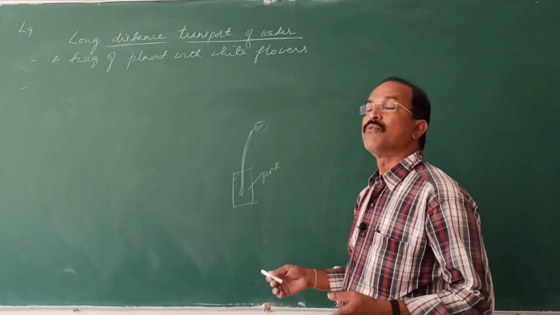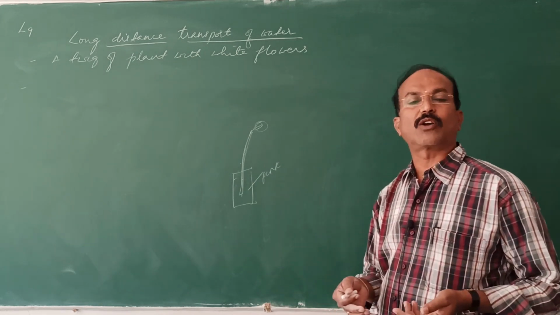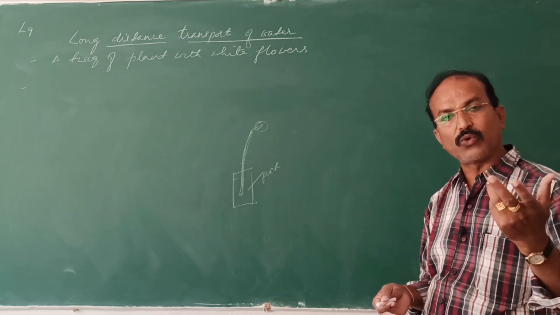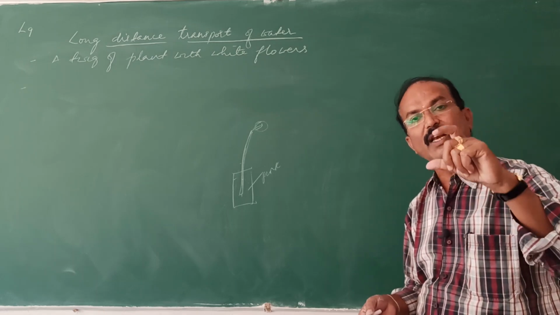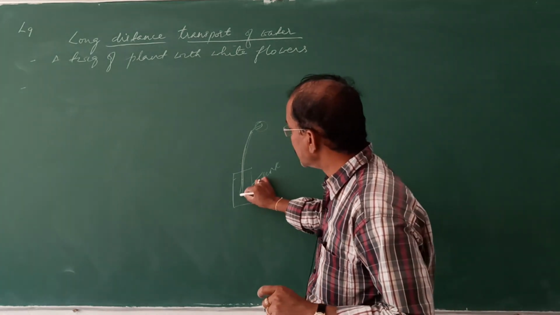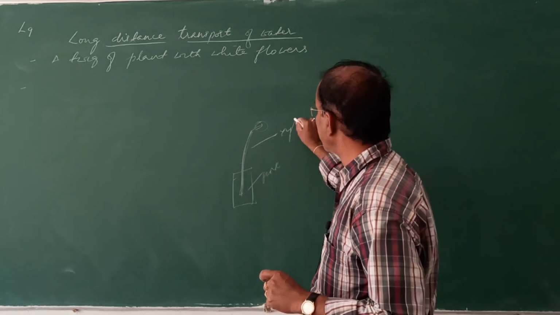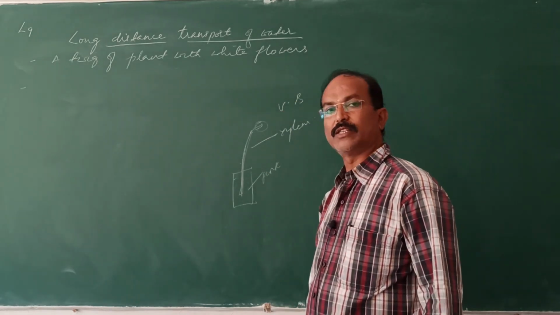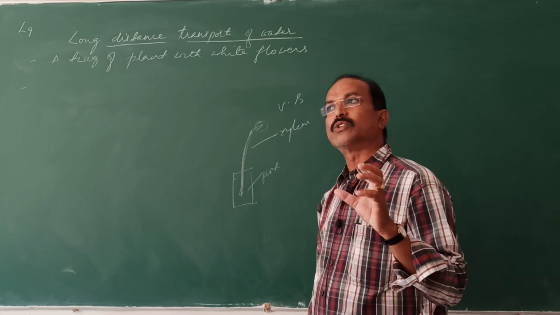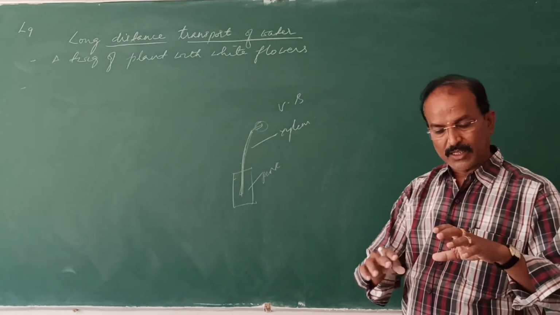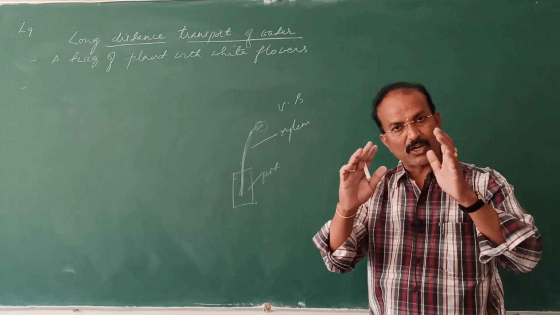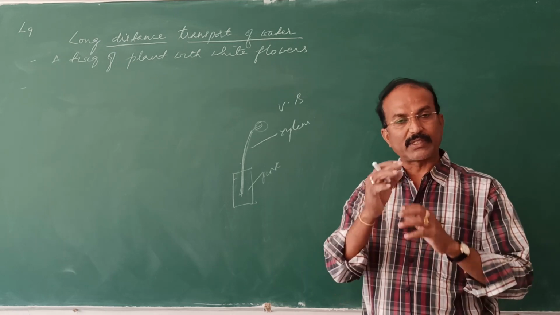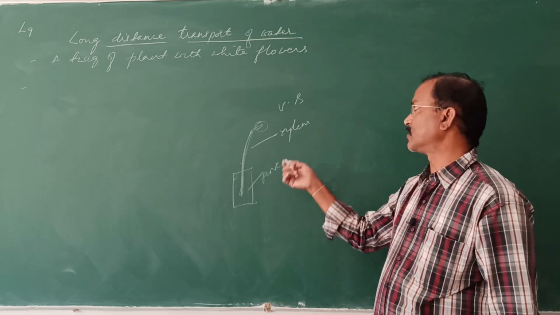What is that path? From where do these water molecules or the nutrients move within the plant body? That is through the vascular bundle, especially by the xylem. So the path is through the xylem, that is in the vascular bundles. You have heard about the vascular bundles. The xylem and phloem get surrounded by the bundle sheath cells, so they are present together in one bundle. That's why they are called vascular bundles.